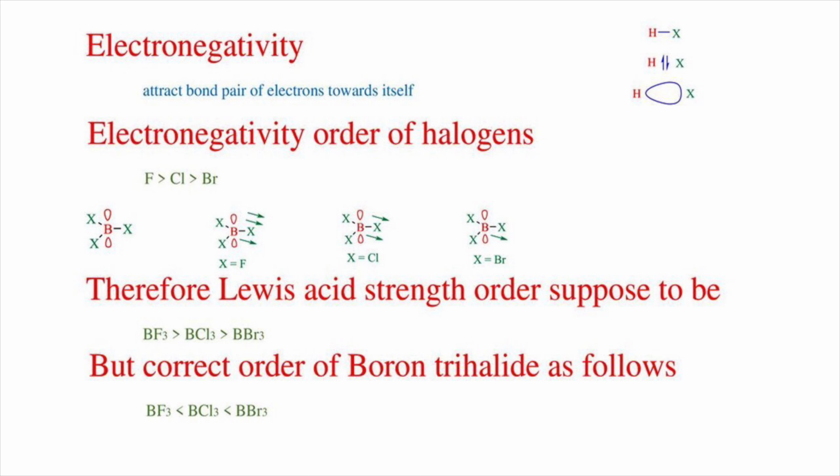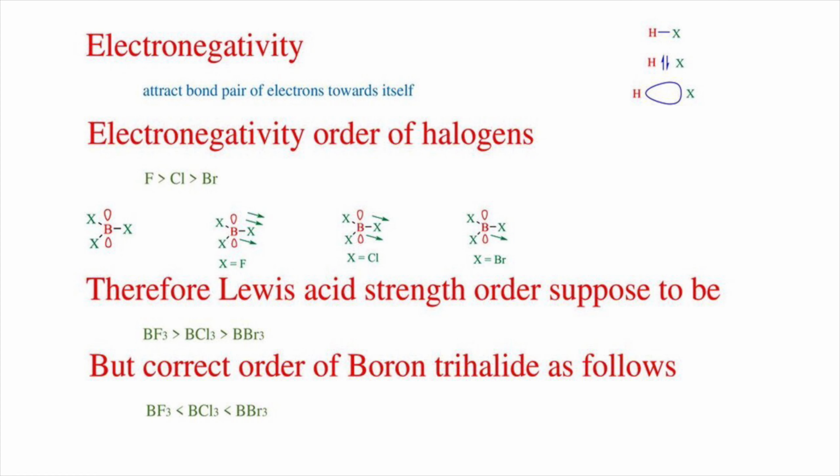This expectation arises because in BF3, the boron atom is attached to three highly electronegative fluorine atoms. The fluorine, being more electronegative than other halogens, would be expected to draw electron density away from the boron most strongly, thereby creating the greatest electron deficiency at boron. That is, we would expect that Lewis acidity would decrease from BF3 to BI3.